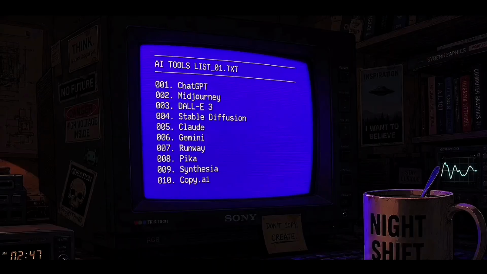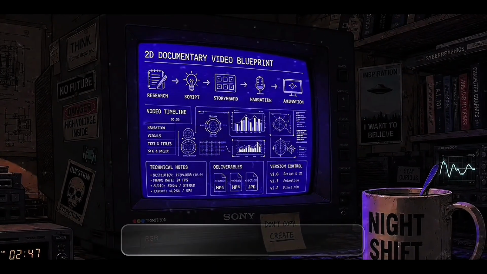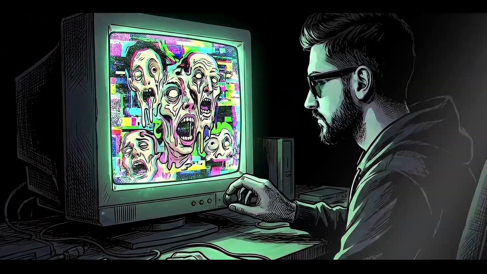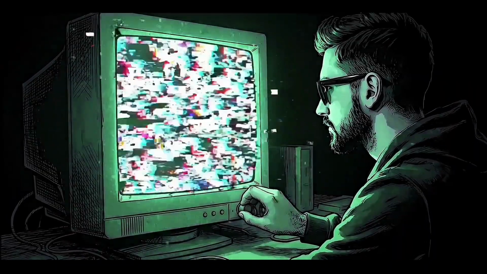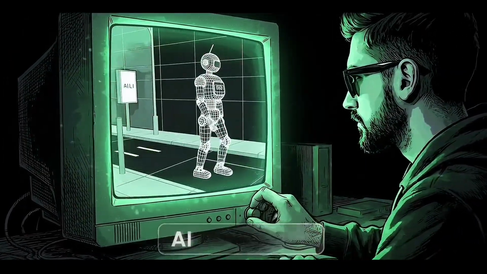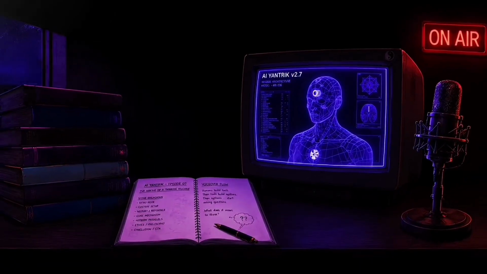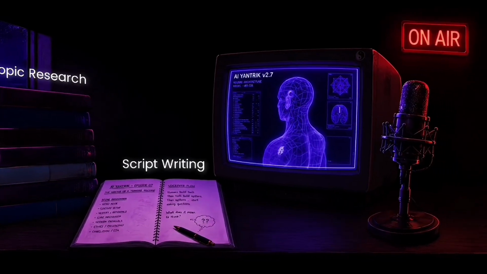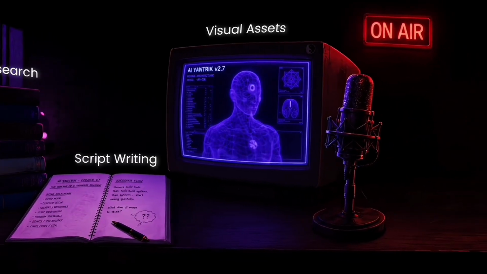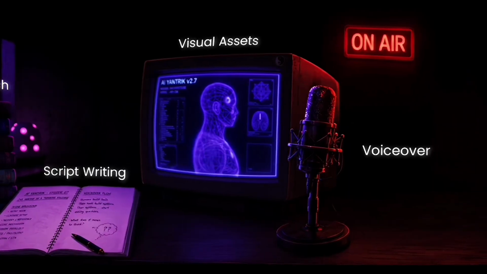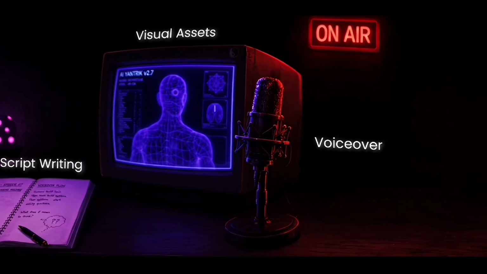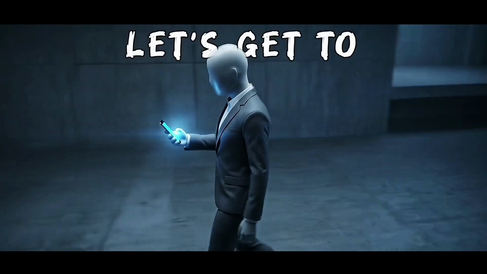So today, I'm not just going to drop a list of tools, I'm giving you the exact documentary blueprint. You'll learn how to use free and accessible AI models to bypass the AI slop filters. We will handle topic research, script writing, build consistent visual assets, and give it a voiceover that actually breathes and feels human. All for free. Let's get to work.